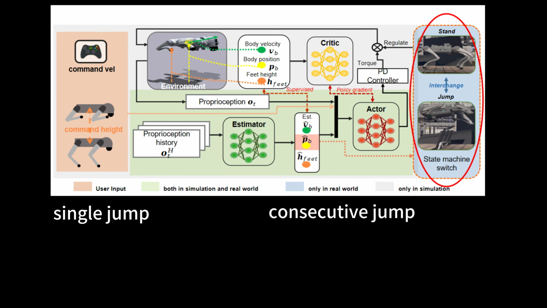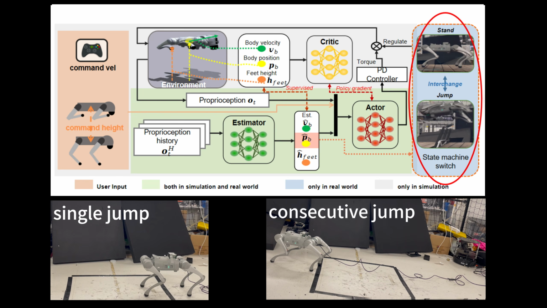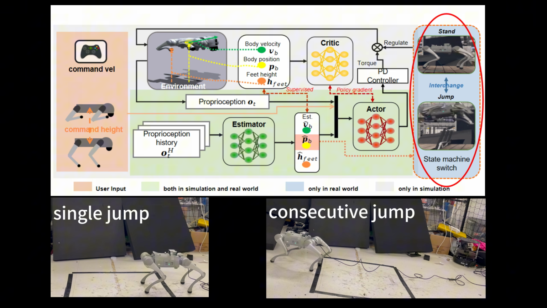A state machine switch will occur at that lowest point from the jumping controller to the standing controller. Then the state machine can be changed back to the jumping controller according to the user input. With this mechanism on, the single jump can be realized. Without it, the robot will jump continuously.